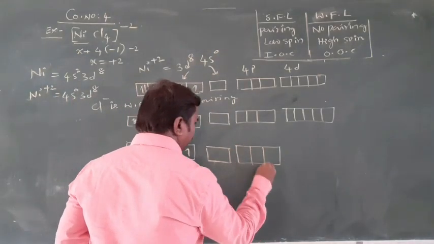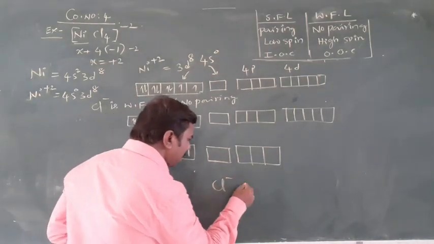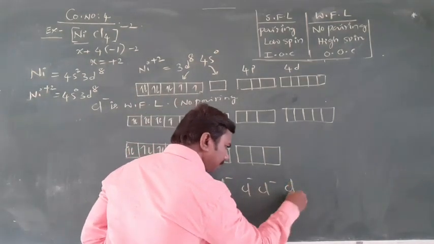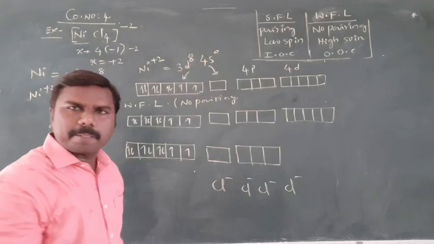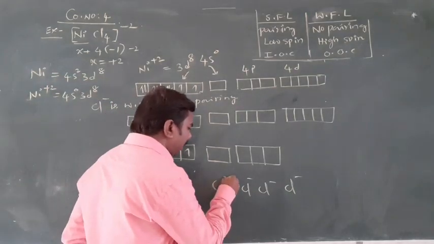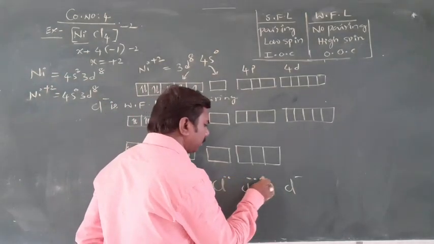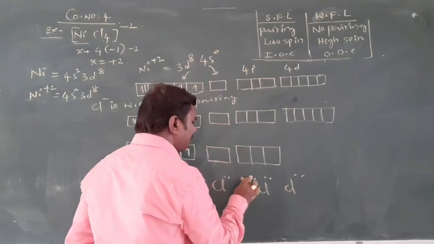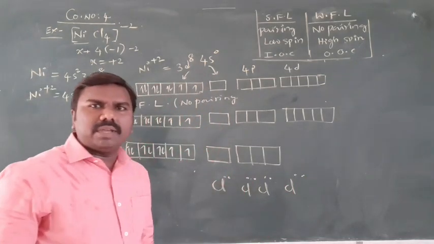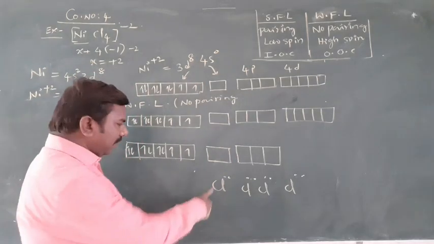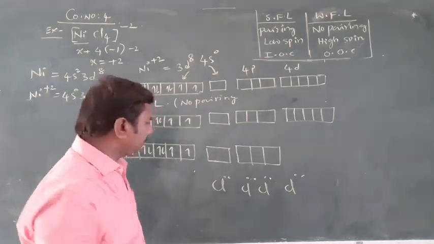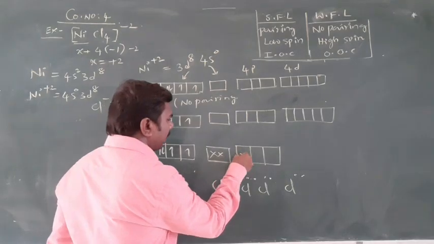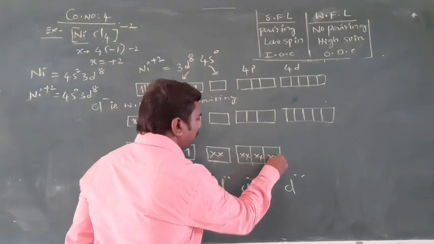Totally how many Cl minus ions? 4. Okay, so each has a pair of electrons. Actually 3 pairs are there on Cl minus. I am giving only a pair, 2 more are there. So first one, second one, third one, fourth.